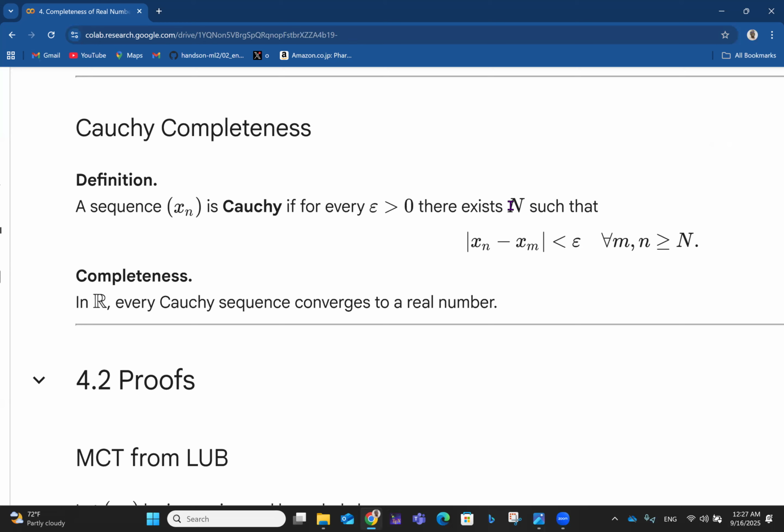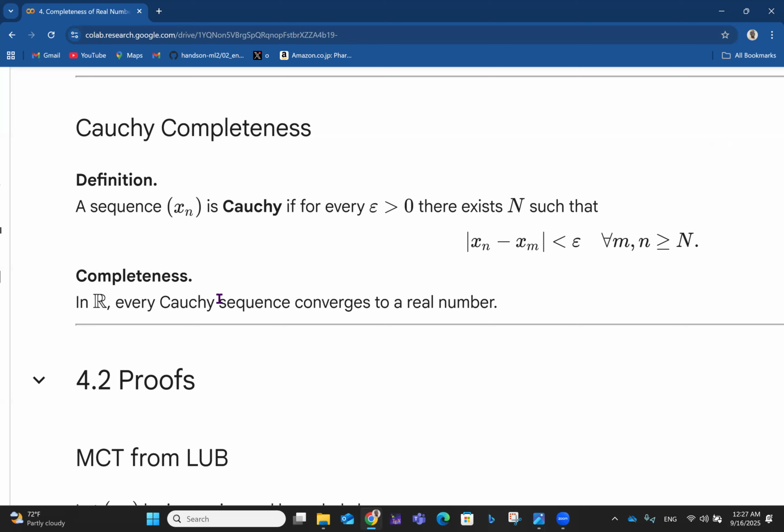It means that for any xn you take, if you just take another x sub m like that, the absolute value between xn and xm is always less than that tiny epsilon, which is a positive value, by the way, for every m and n that is greater than or equal to n. So that's the idea of Cauchy completeness.